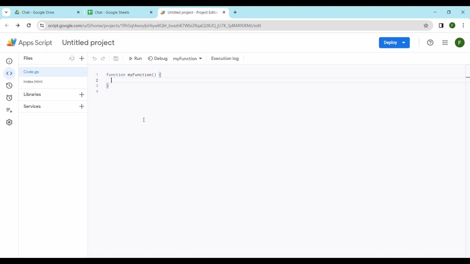We'll paste the code I have separately into each one, and I'll leave a link in the video description so you can get it. In the link in the description, you'll be able to get two files. One is called code and contains the code to paste here, and another file contains the code to be pasted in the index file, which I'm getting right now, and here I'll paste it.